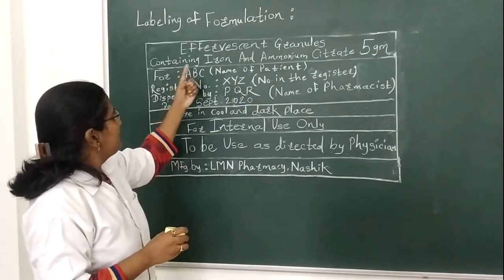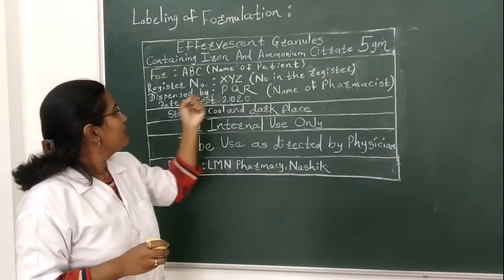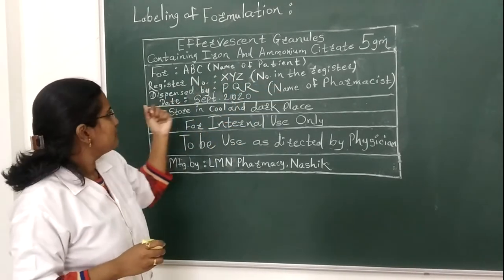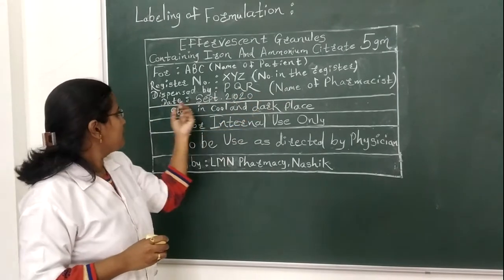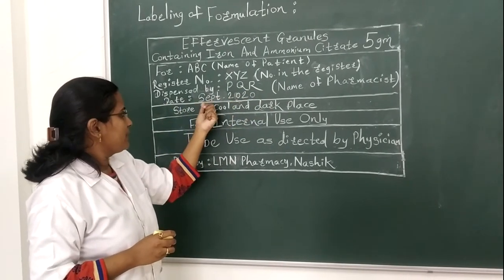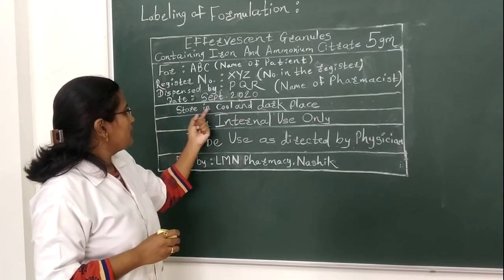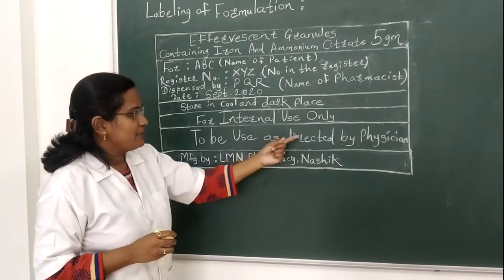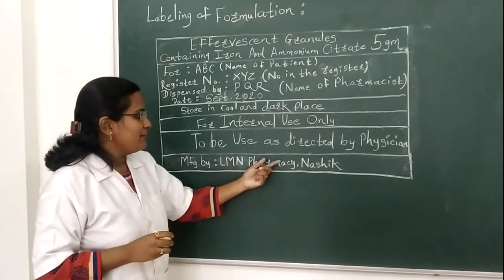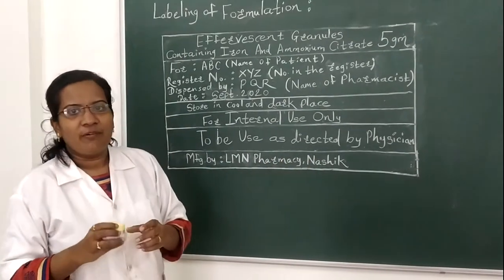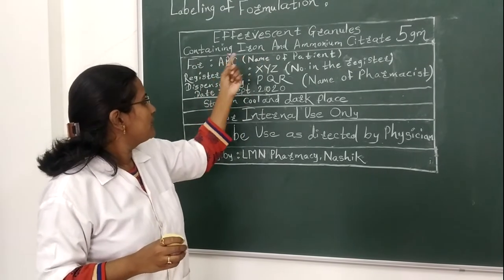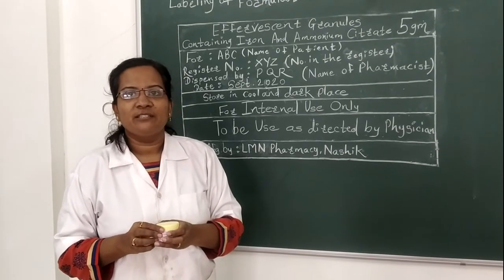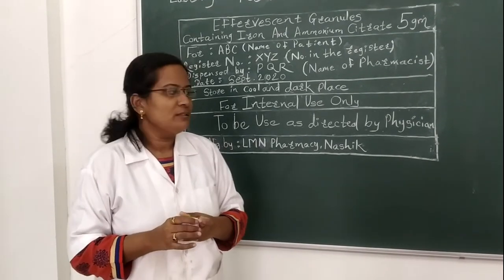Effervescent granules containing iron and ammonium citrate, 5 gram, for ABC, that is the name of the patient; register number XYZ, meaning the number given in the register; dispensed by PQR, that is the name of the pharmacist; date, this is the manufacturing date, September 2020; store in a cool and dark place; for internal use only; to be used as directed by physician; manufactured by Element Pharmacy Nasik. Result: 5 gram of effervescent granules containing iron and ammonium citrate is submitted in this wide mouth bottle for inspection, with special instruction on label as for internal use.